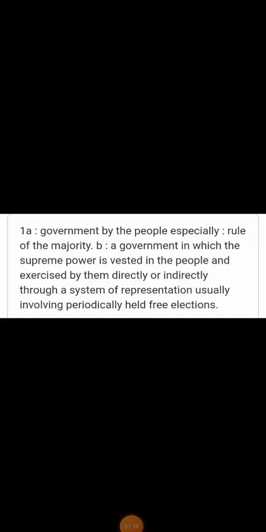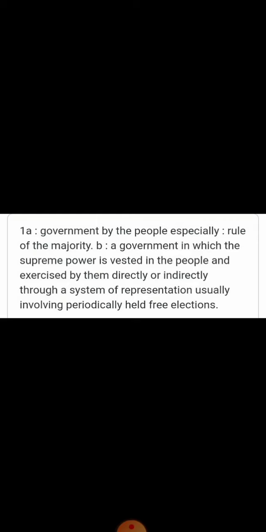Let us know what is the meaning of democracy. Basically, democracy means a people's government. Government by the people, especially rule of the majority, a government in which the supreme power is vested in the people and exercised by them directly or indirectly through a system of representation, usually involving periodically held free elections.